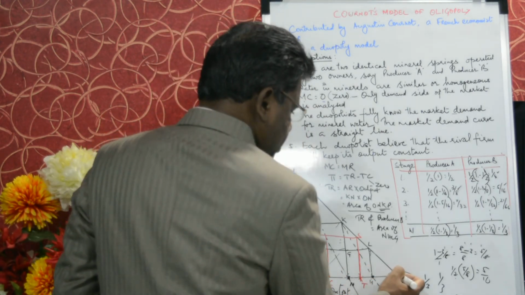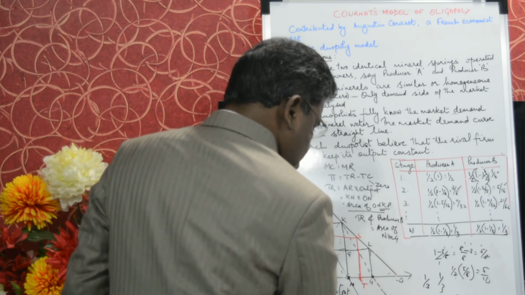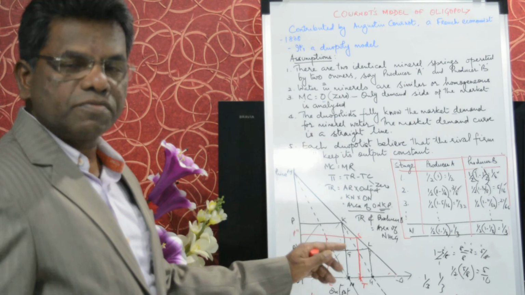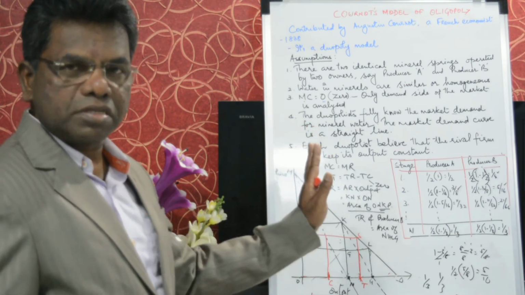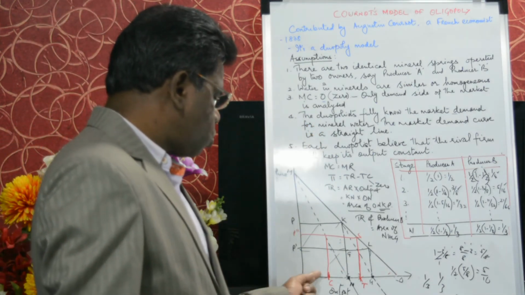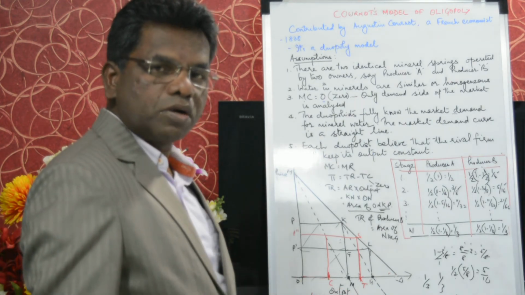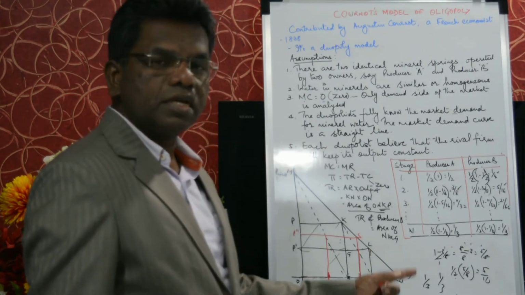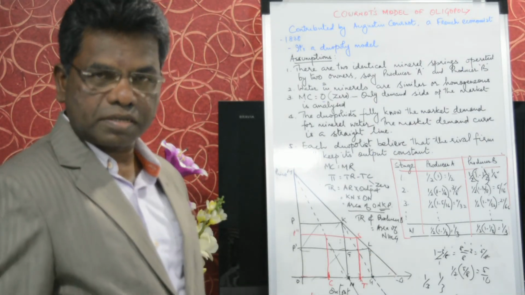And the remaining TD part, this is also 1/3, that will remain. That means if there are 2 sellers or 2 producers, each one will produce 1/3 and 1/3. So total how much? 2/3. The remaining 1/3 will be left out.